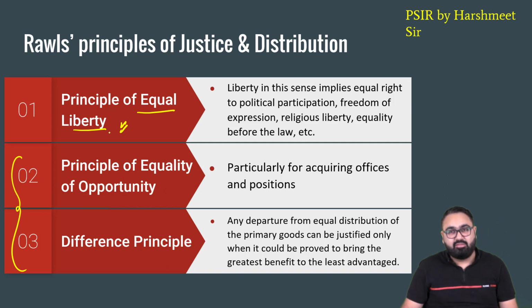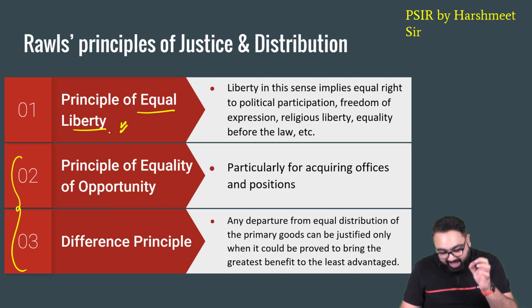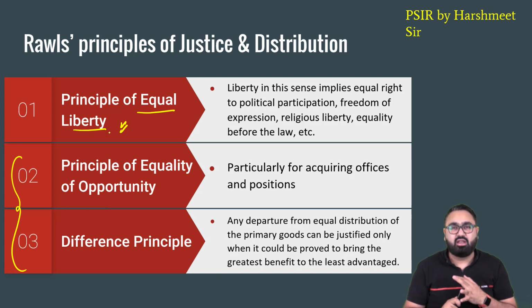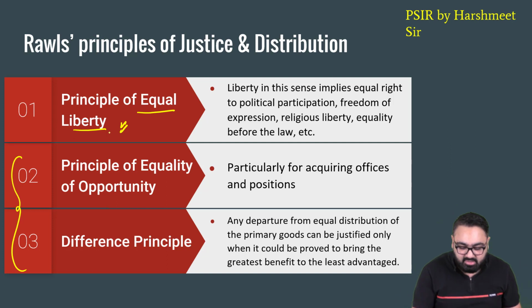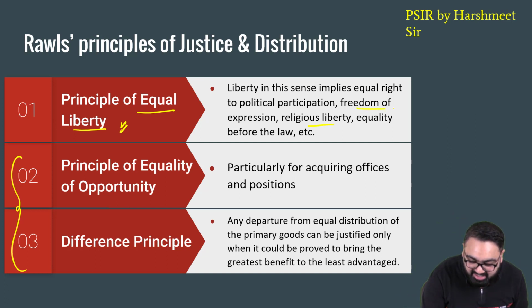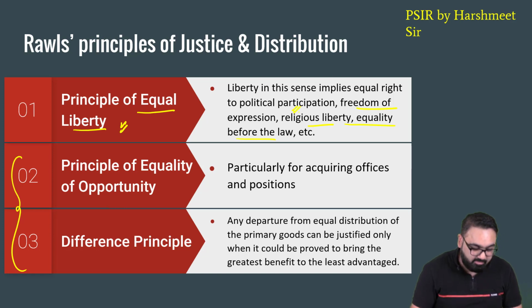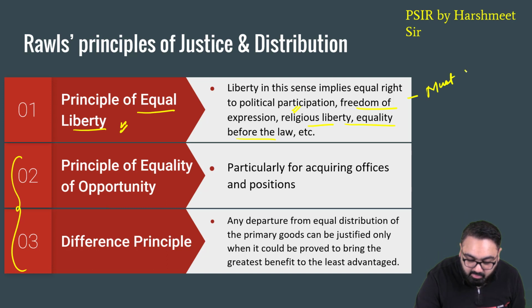John Rawls said that in every society, everyone should have the basic liberty given to them irrespective of their background, their gender, their race, their caste, religion, and so on and so forth. What are these basic liberties? Religious freedom, freedom of expression, equality before law, political rights, etc. These are a must for everyone.